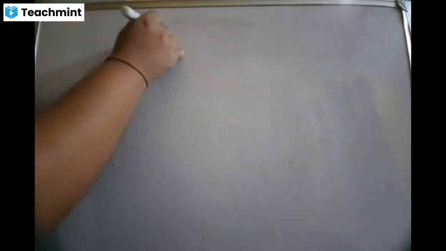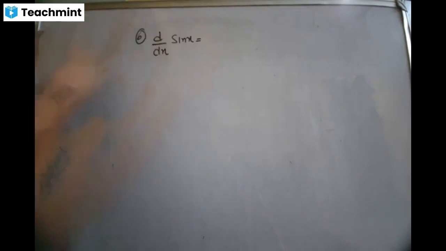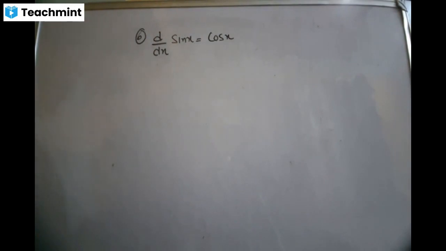Okay, everyone, look at the board. So the 6th formula is d by dx of sine x. Sine x derivative is going to be cos x. That means when you break sine x, you're going to get cos x. Keep that in mind.